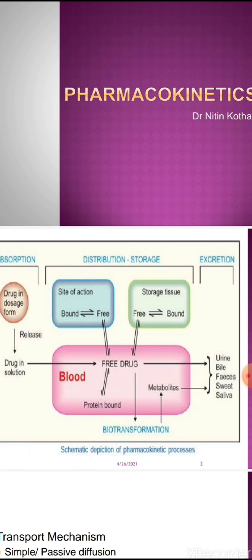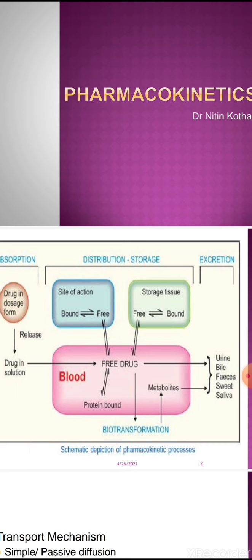So the metabolism process makes the excretion of the drug easier. And the last process is excretion, through which the drug is excreted out. So these are the different processes through which the drug is passed, it is processed.